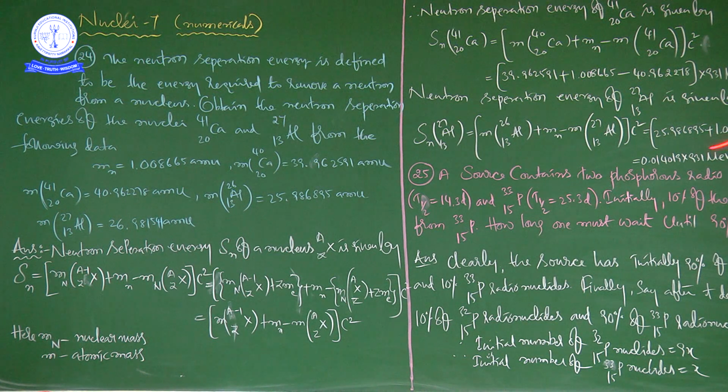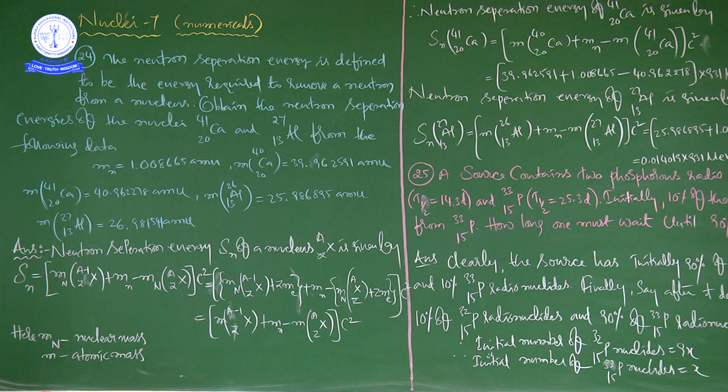So what is the Al 26/13 mass? That is 25.986895, plus Mn, that is 1.008665.